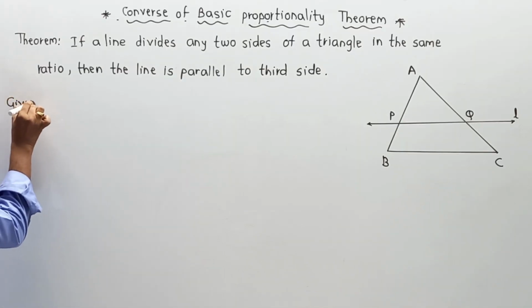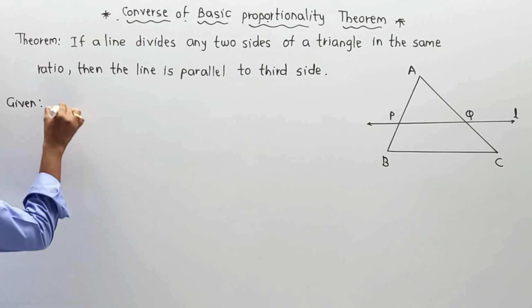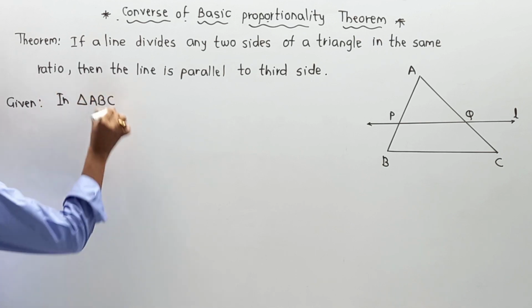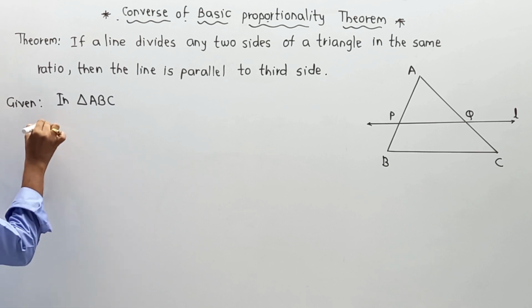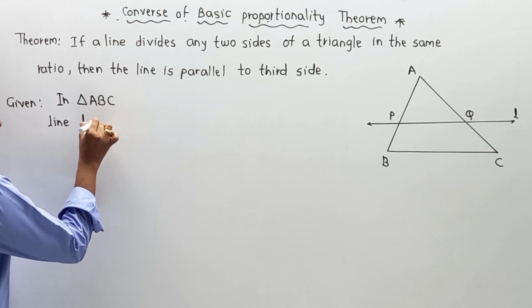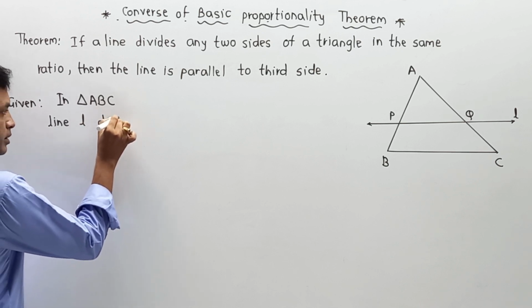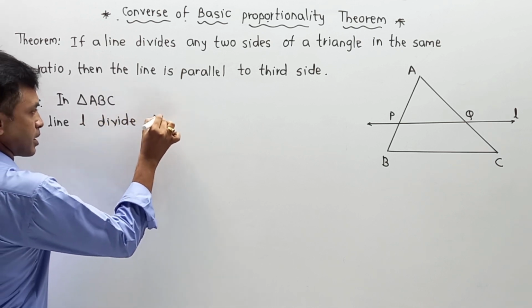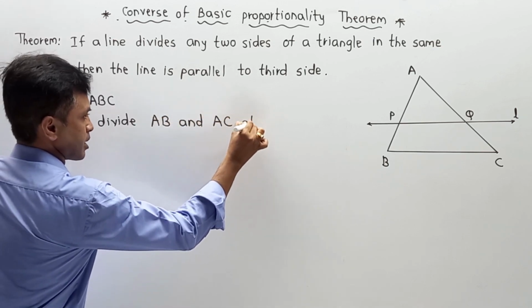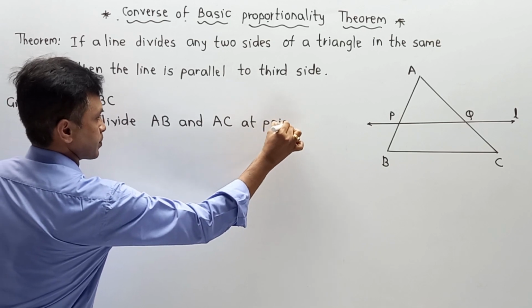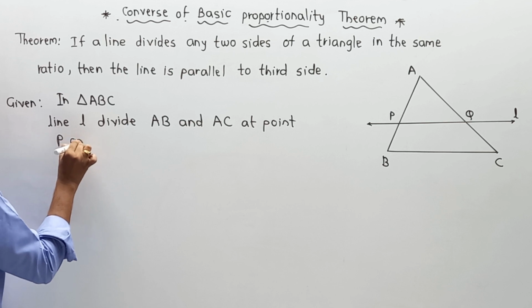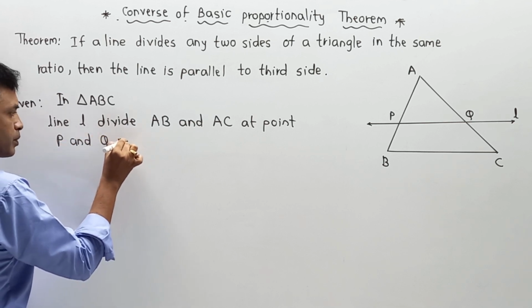Given: here in triangle ABC, line L divides AB and AC at points P and Q respectively.